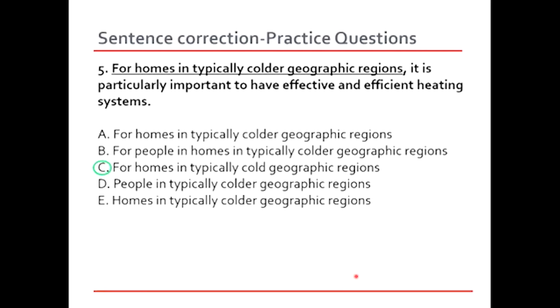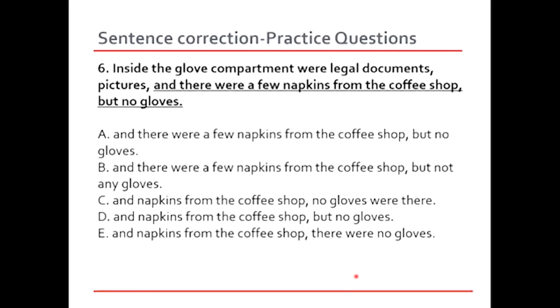Another example that we have, question number 6. Inside the glove compartment were legal documents, pictures, and there were a few napkins from the coffee shop, but no gloves.